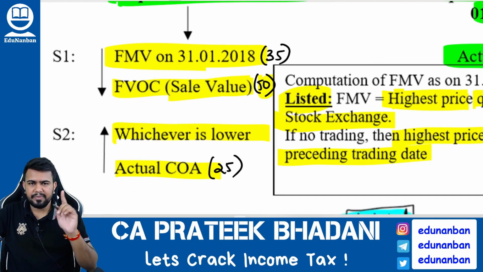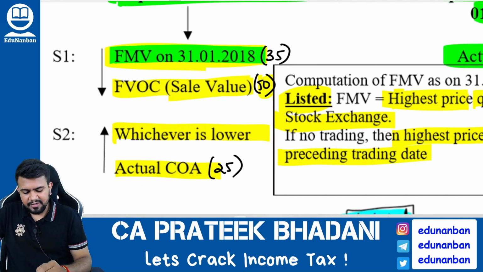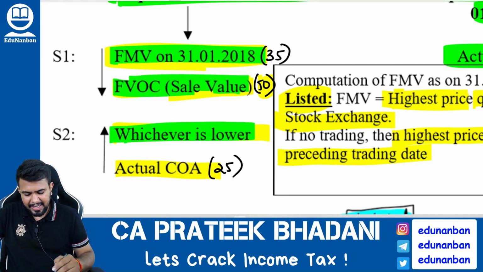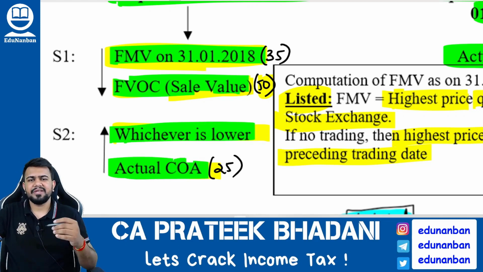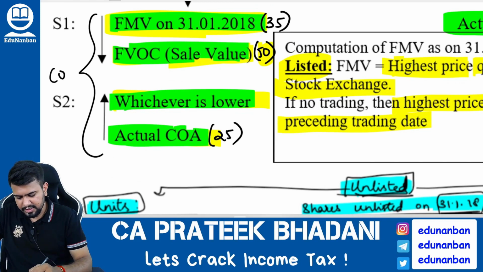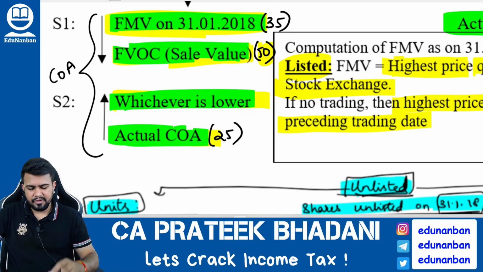You should do step number 1. Fair market value on 31/1/2018 or full value of consideration, whichever is lower. Then take the whichever is lower amount and actual cost of acquisition, whichever is higher. This will only become the cost of acquisition.